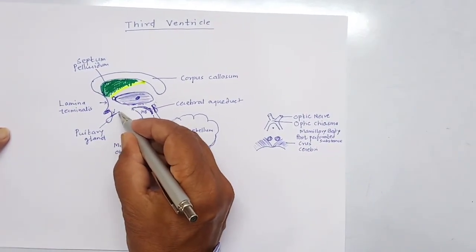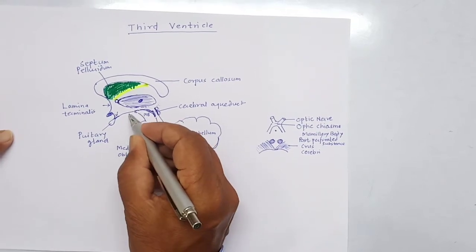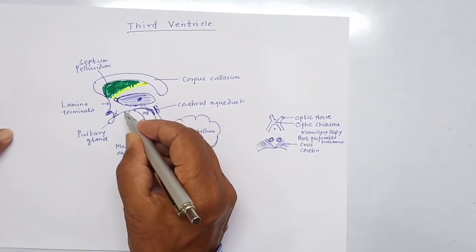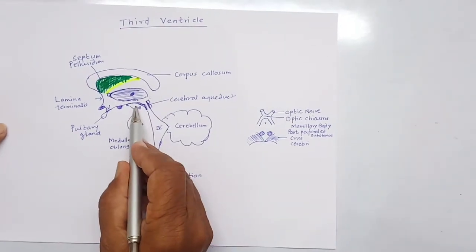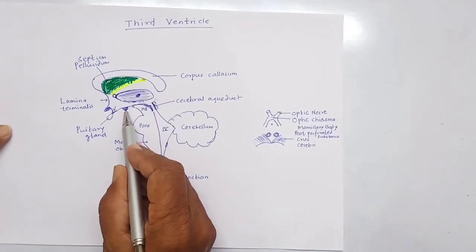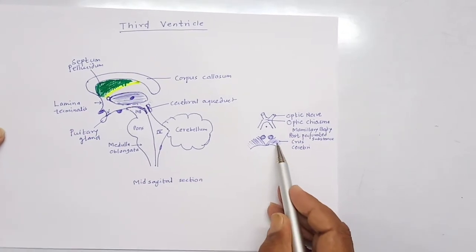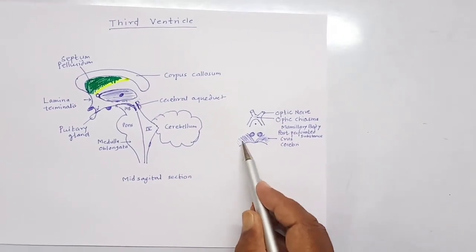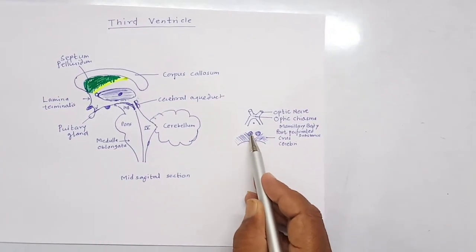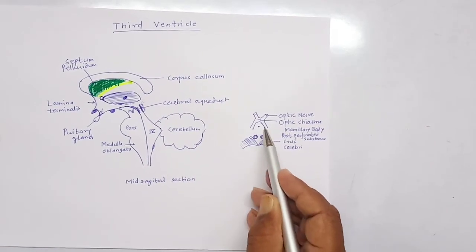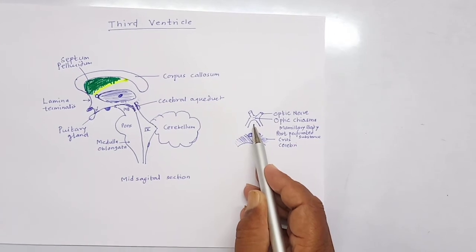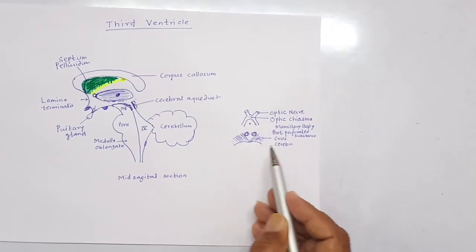Then this is the tuber cinereum. In front of the crura cerebri of the midbrain lies the mammillary body. These are the crura cerebri of the midbrain, and these are the mammillary bodies. This is the stalk or infundibulum of the pituitary gland.